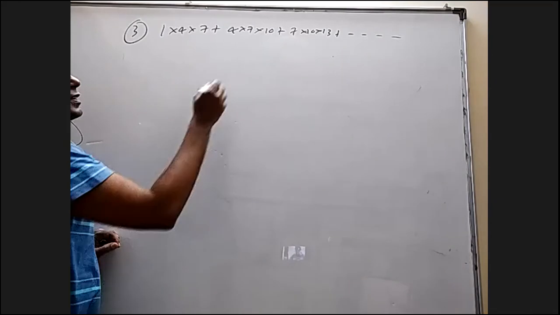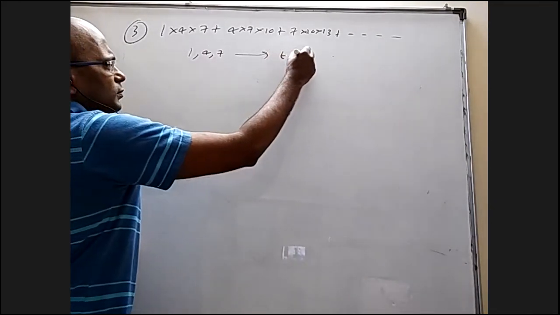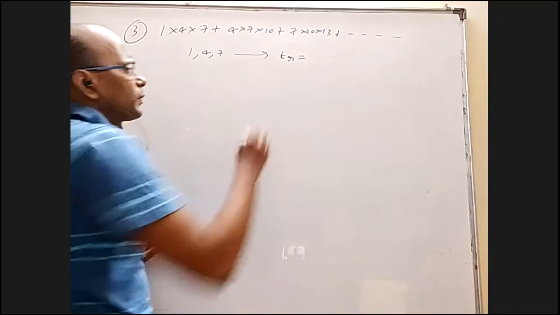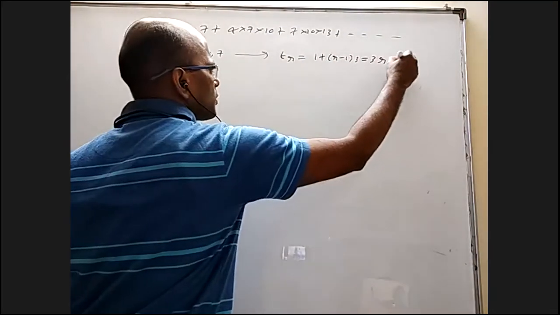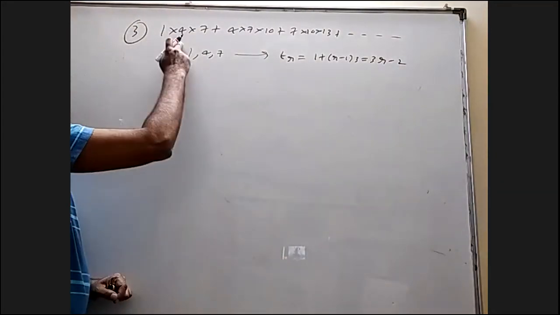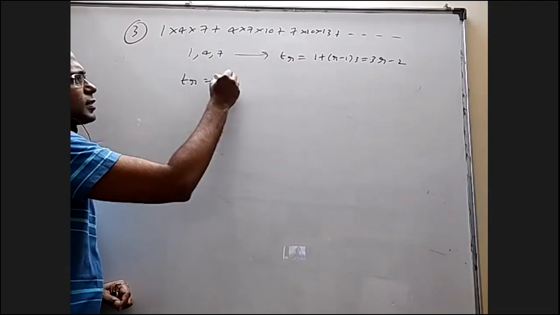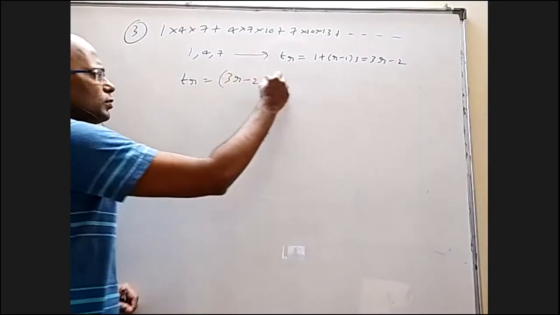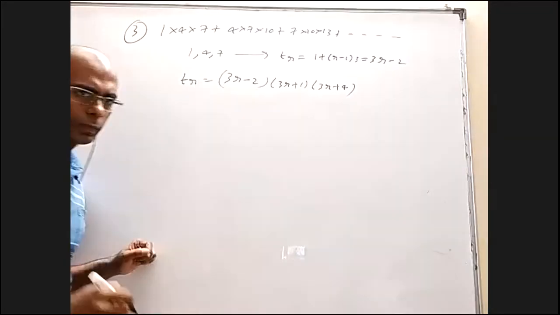1, 4, 7. When you take that AP, what is the rth term or nth term? 1 plus r minus 1 into 3, it is 3r minus 2. Add 3, this will come, add 3, this will come. So the general rth term for the total series is 3r minus 2 into 3r plus 1 into 3r plus 4.